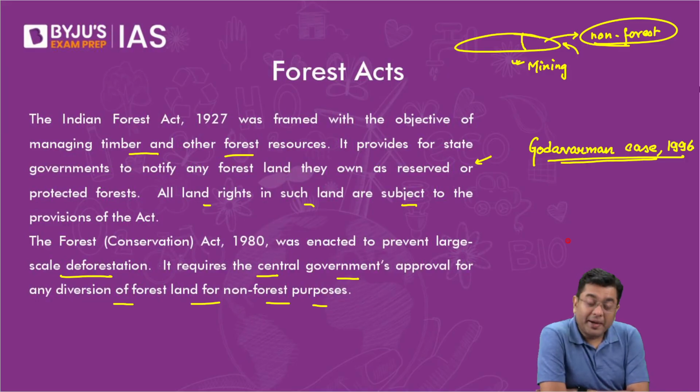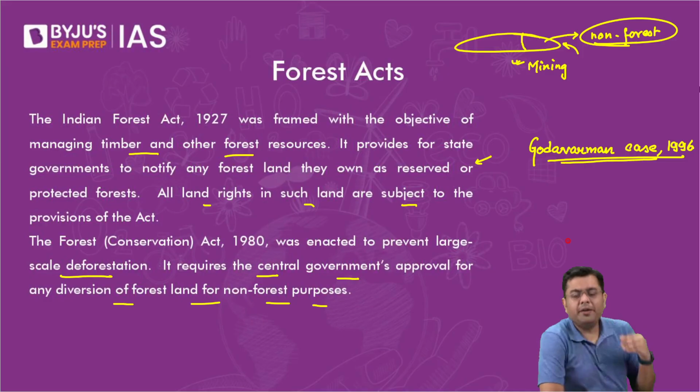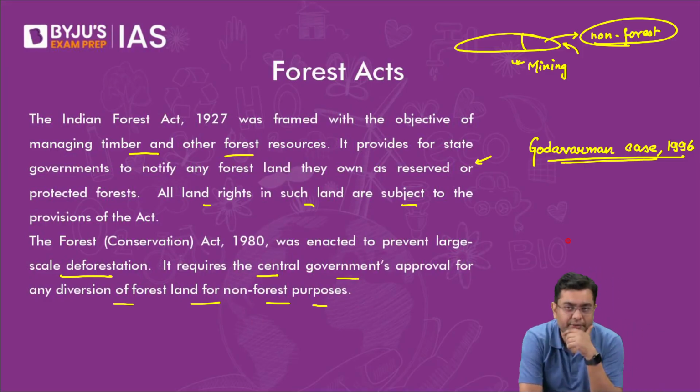But then this also meant that building of infrastructure, let's suppose in the border areas, let's suppose you want to build a kind of strategic defense setup. Now, if you talk about regions such as Arunachal, Nagaland, Manipur, Mizoram, they are densely forested. If you have to construct anything, you have to cut down certain trees, but that is not allowed, right?